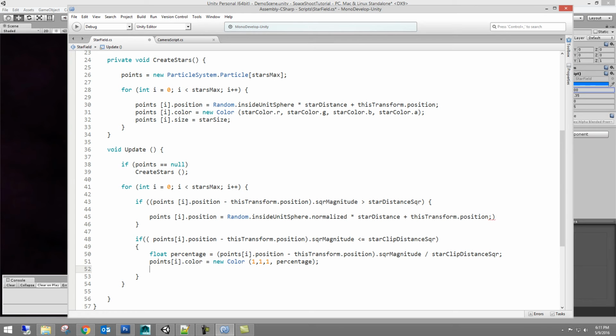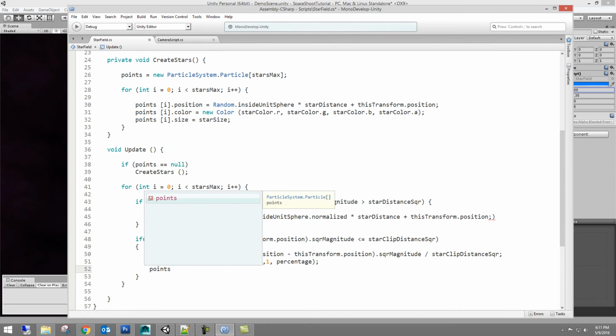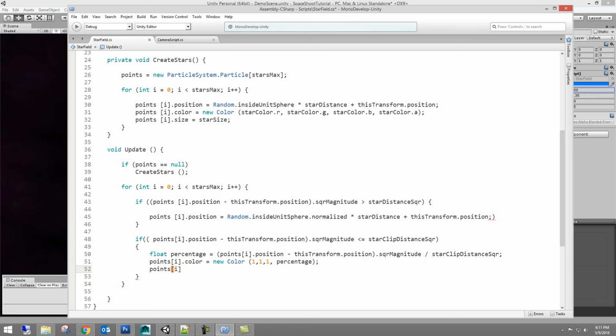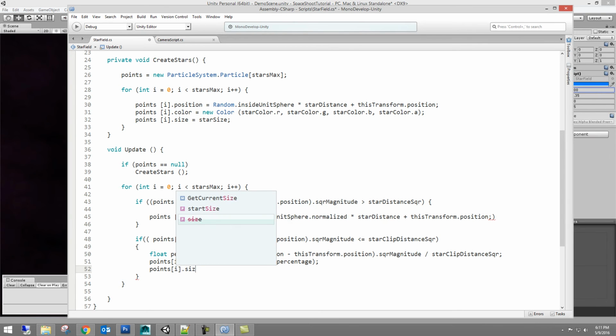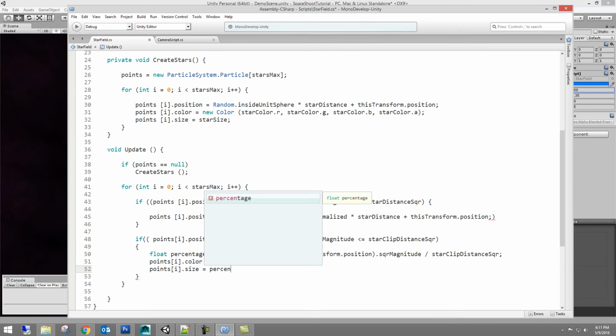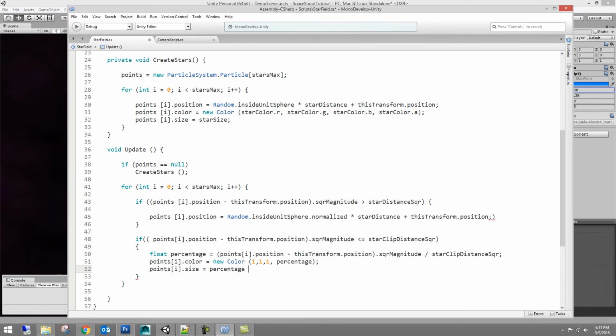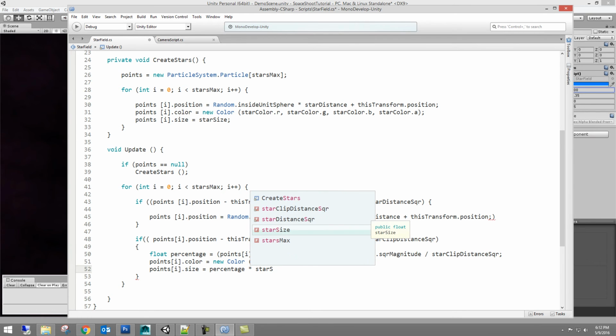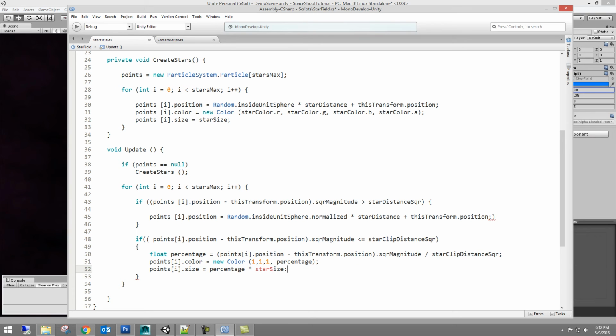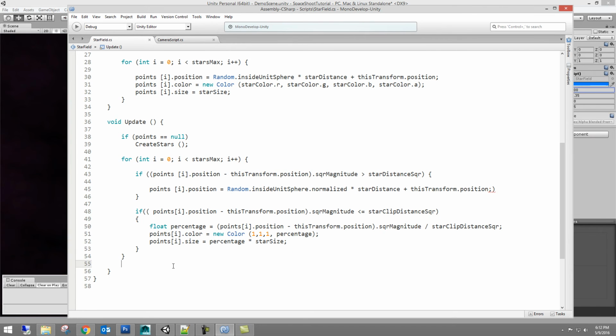Okay, so the next thing we want to do is scale its size as well. So points I, and we'll go size equals percentage, and then by star size, because we also want to give you the ability to set basically a starting size that you want all of your stars to be. And then down here we'll go a couple brackets down.